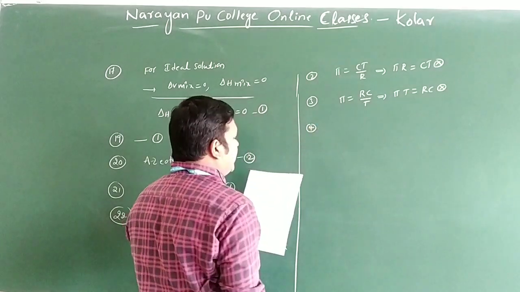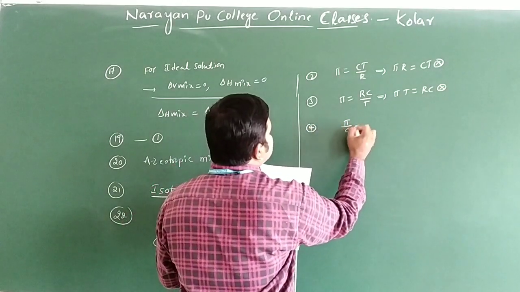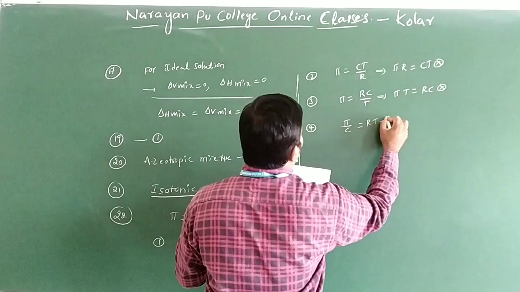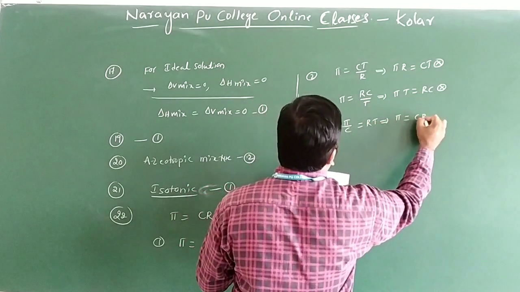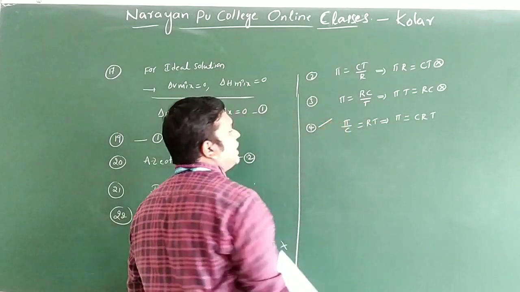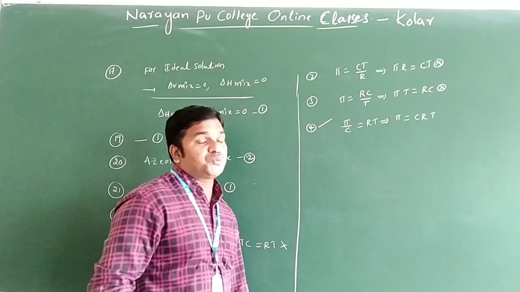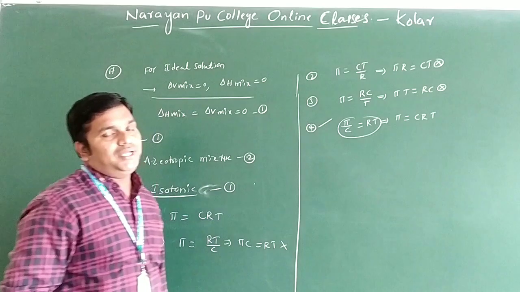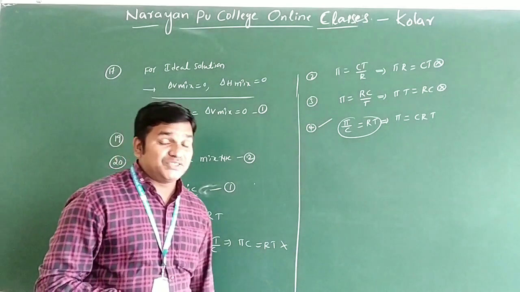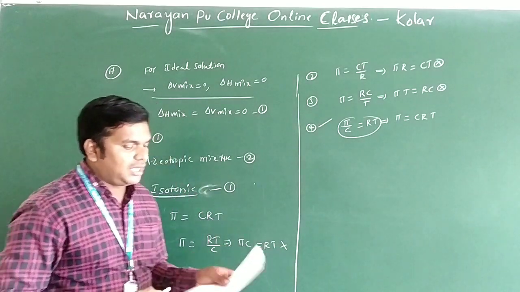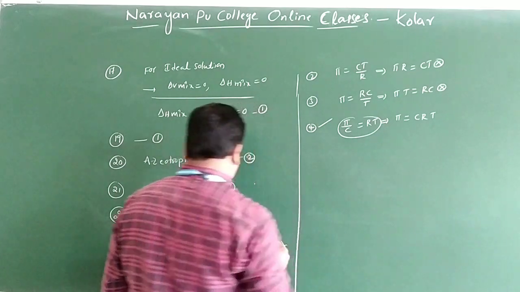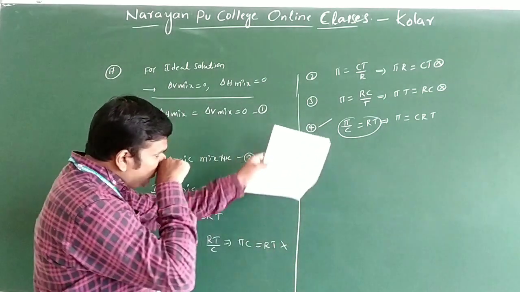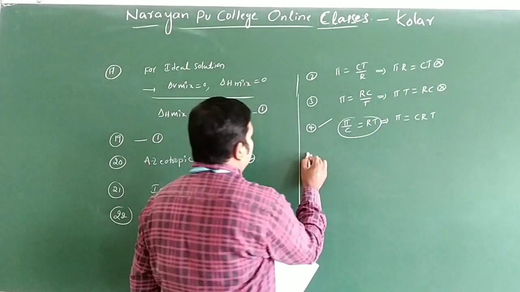See the fourth option: pi by C is equal to RT. From this you write pi is equal to CRT. So what is the answer for this one? The option is 4, that is pi by C is equal to R into T. This is the correct expression for osmotic pressure only. So the answer for question number 22 is option 4.